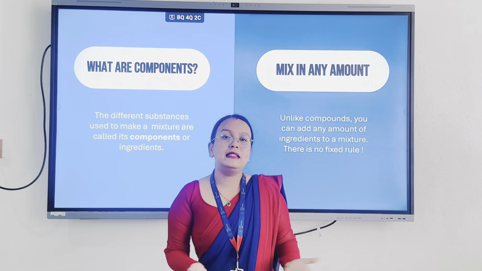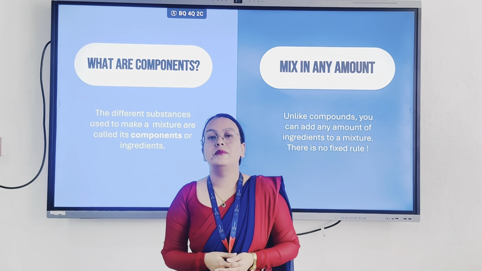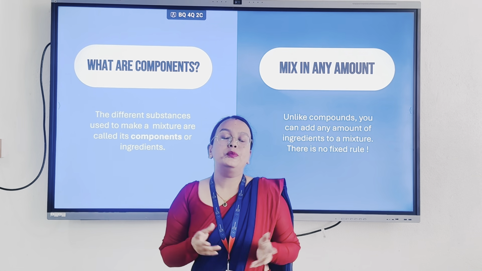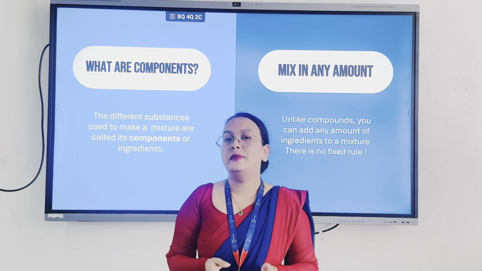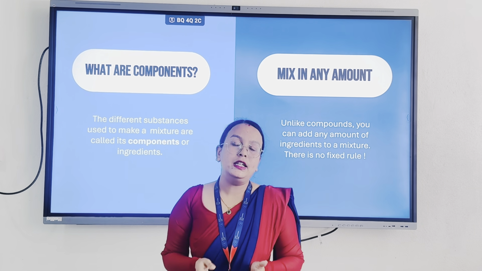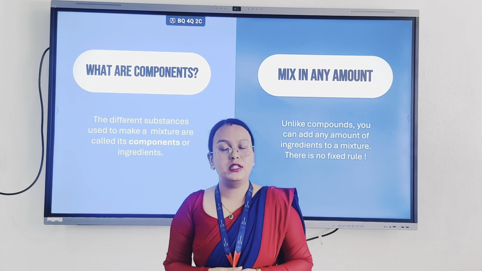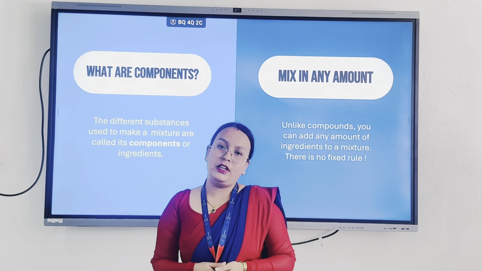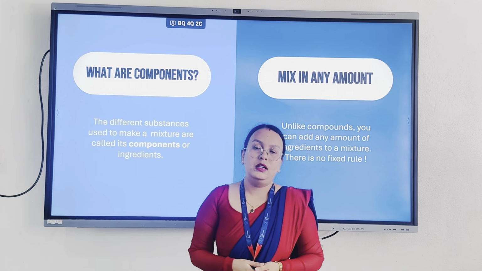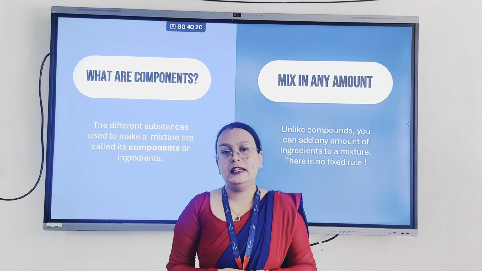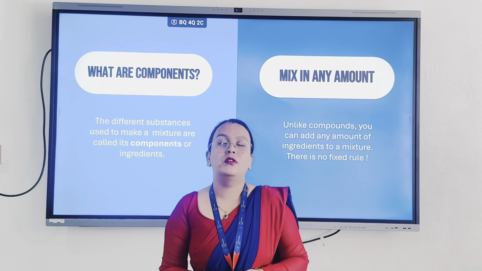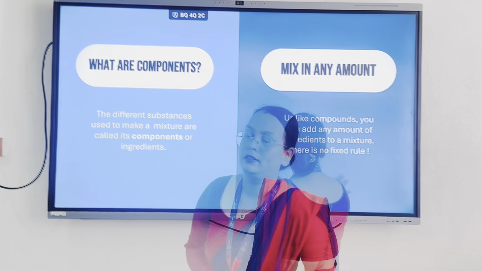The substances that are used for preparing a mixer are called components of mixer. For example, to prepare a salt solution, we have to mix salt and water. Here, the salt and water are the components of mixer. There are no fixed rules to prepare a mixer. We can add any amount of ingredients or components to form a mixer. Now let's know about different forms of mixer.